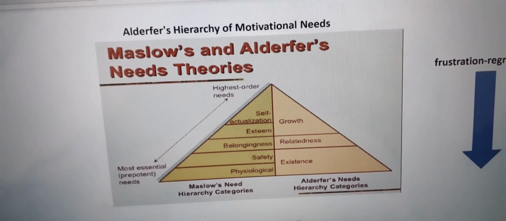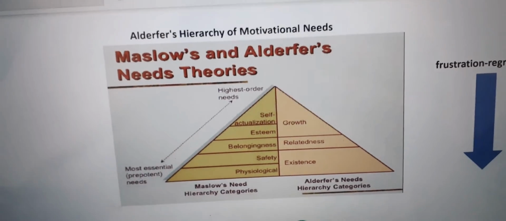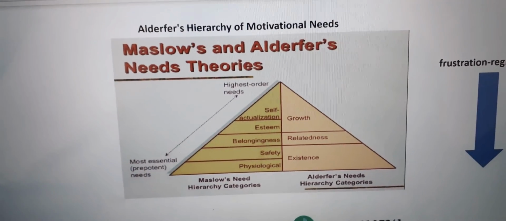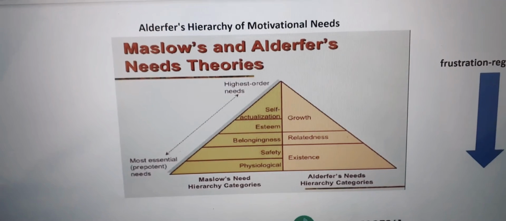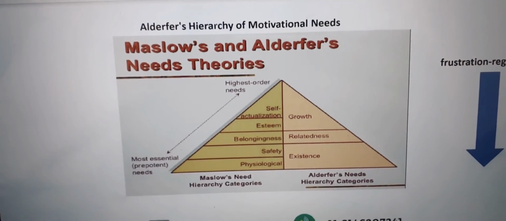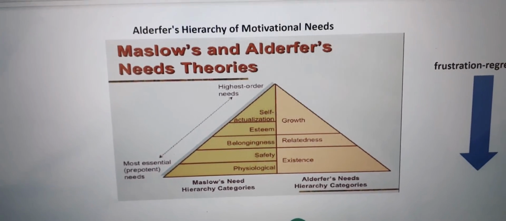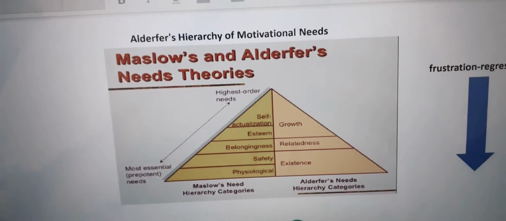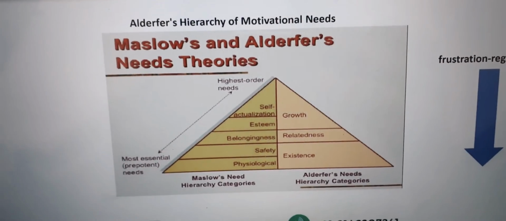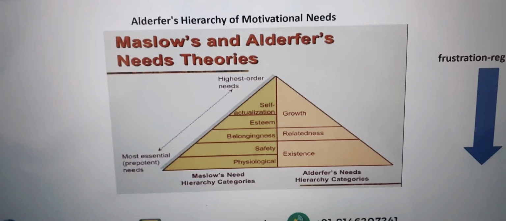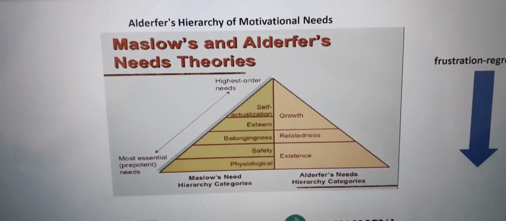Safety and physiological needs come under existence, belongingness comes under relatedness, esteem and self actualization come under growth. Same from most essential prepotent needs to higher order needs.